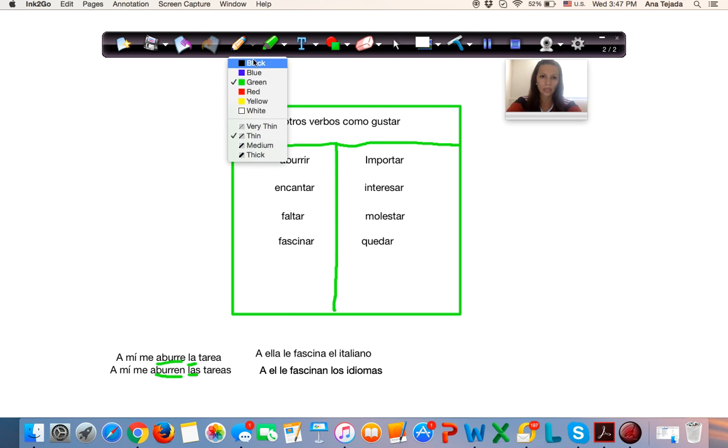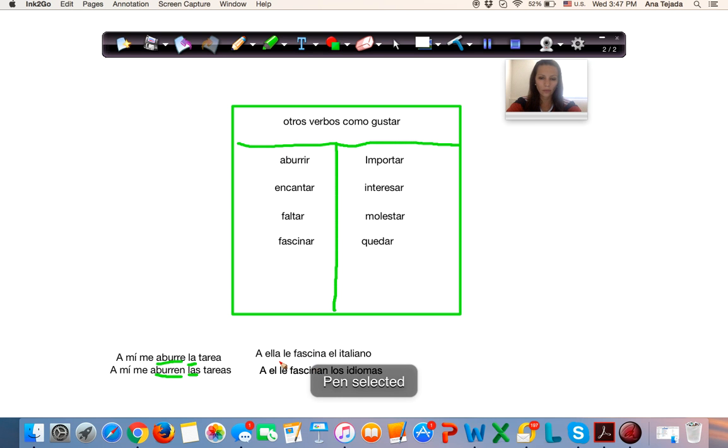Muy bien. Ahora, veamos. Tenemos a ella, a él. He, to him, or to she. Even though it's different, both form the third form of the singular. So our indirect object is going to be le.